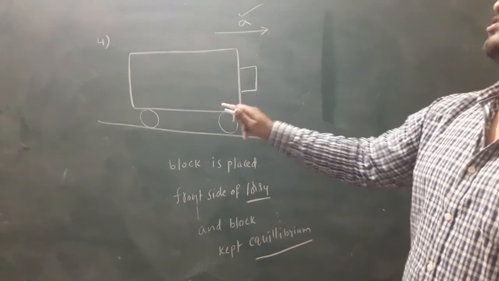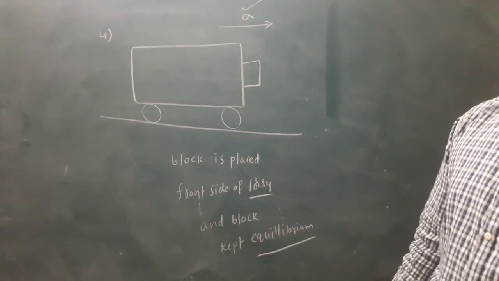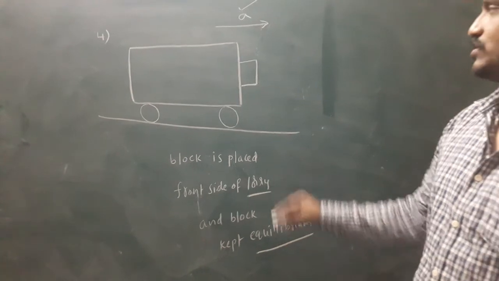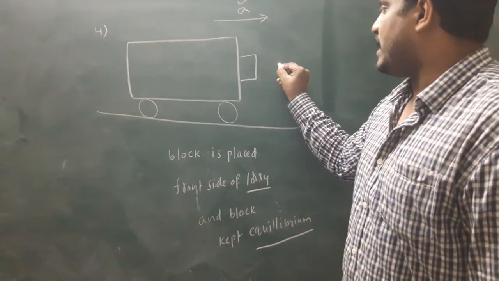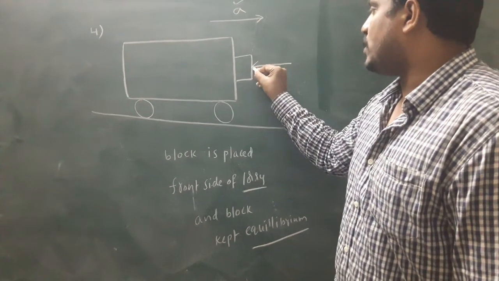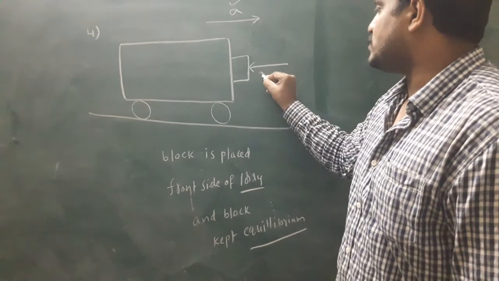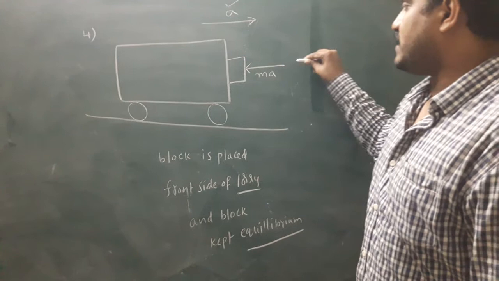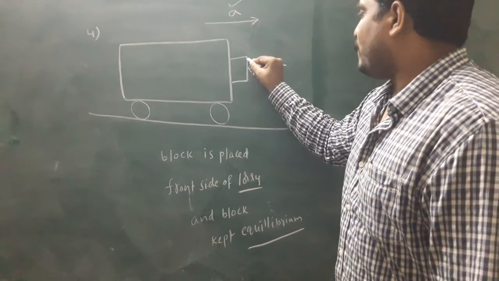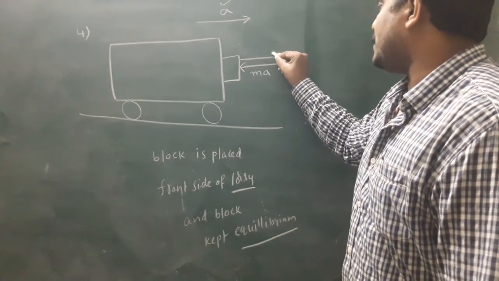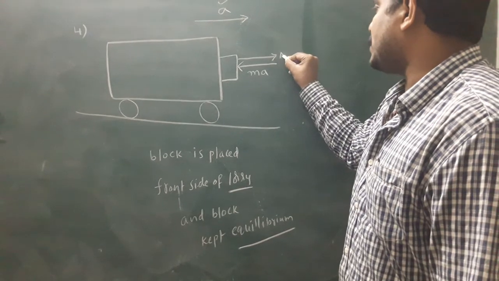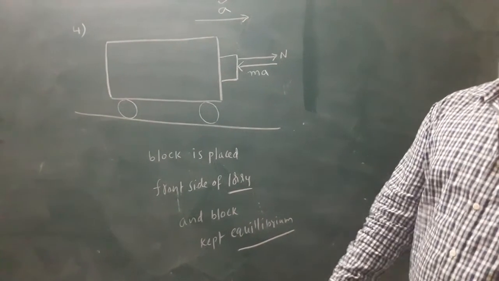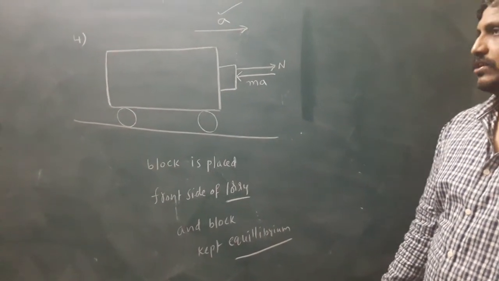In this situation, which force acts? Pseudo force. Pseudo force acts opposite to the original force. This is ma. The block exerts an action, and the front side of the lorry exerts an opposite reaction. That is called the normal reaction.